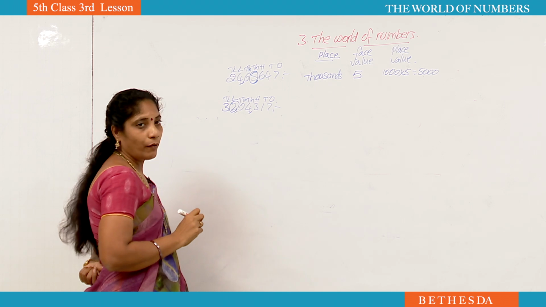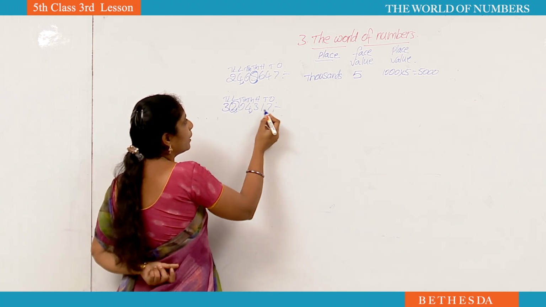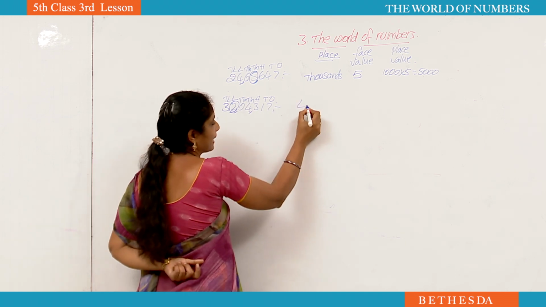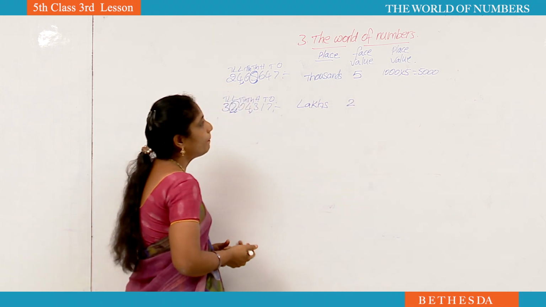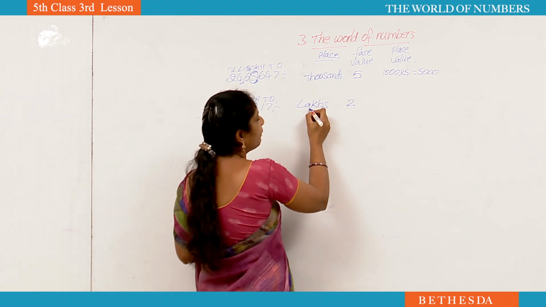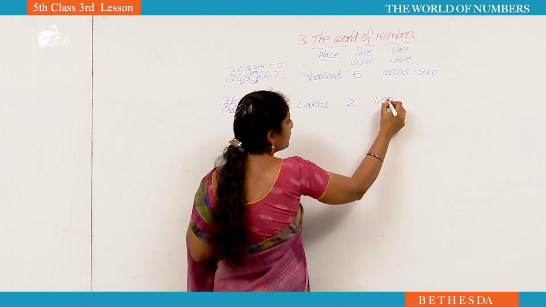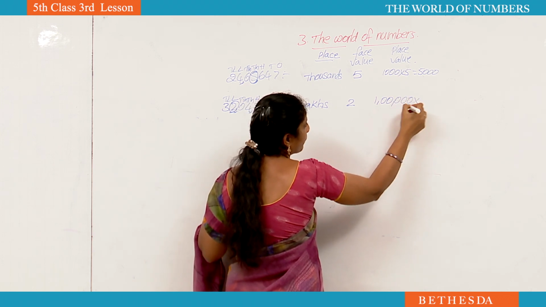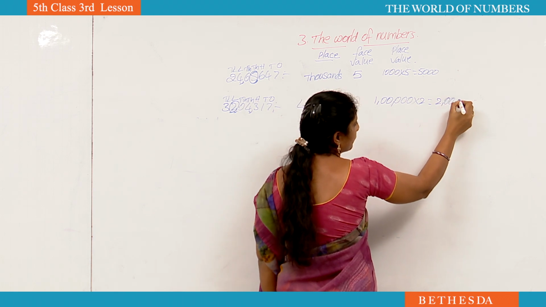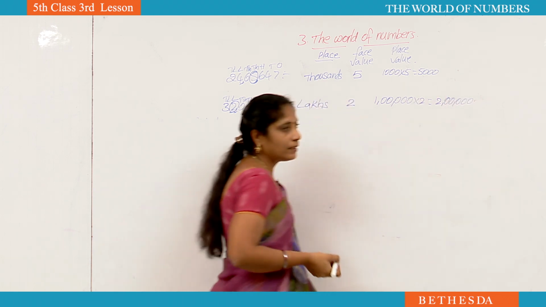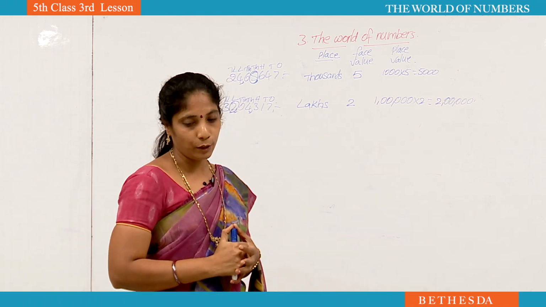What he is asking? Find the place, face value and place value for the given number 2. Where is the 2 place? At lakhs. Now face value is same. We have to write 2. Place value, we have to multiply with place and face value. Place is lakhs. Lakhs means how many zeros it will be? 5. 1 lakh into 2 is equal to 2 lakhs. Like this we have to find the place value and face value.